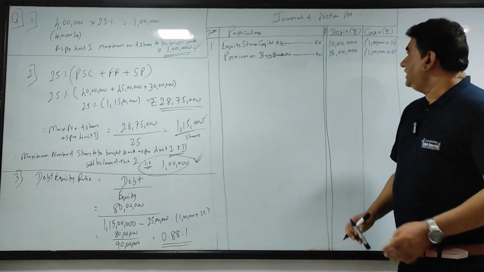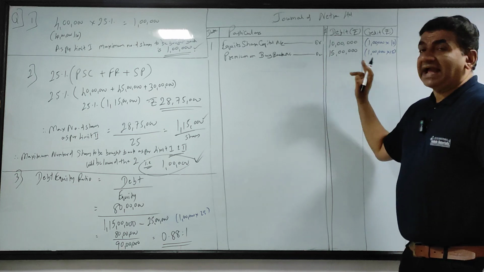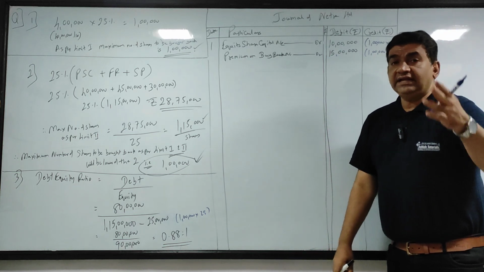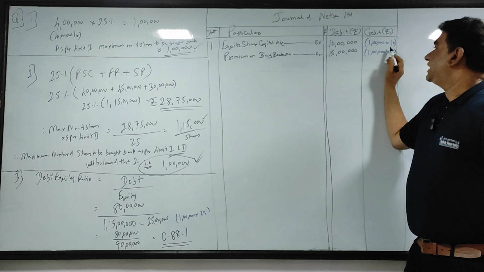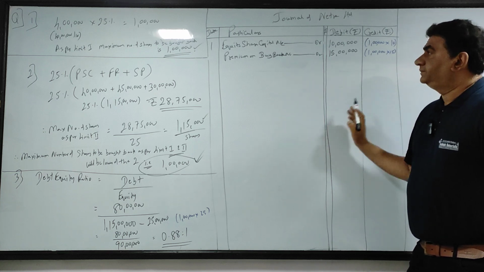So I will repeat, 1 lakh equity shares to be bought back at 25. Out of 25, 10 will be capital and 15 will be premium.